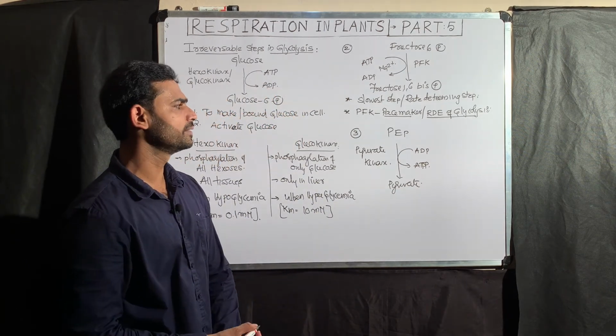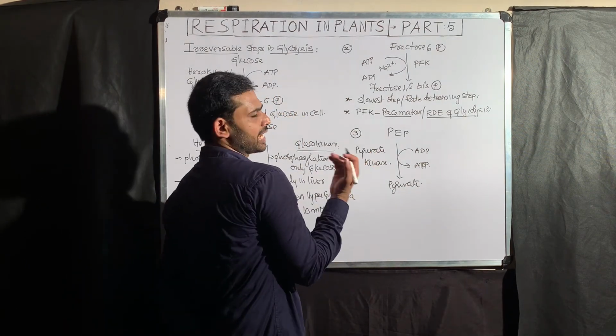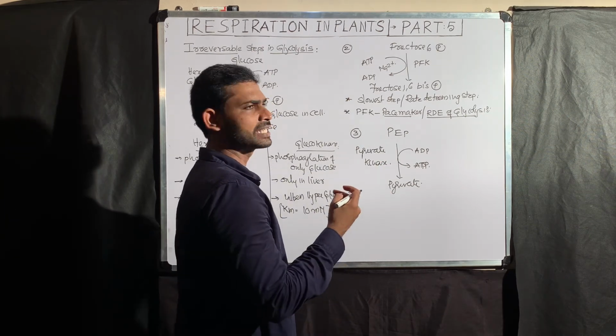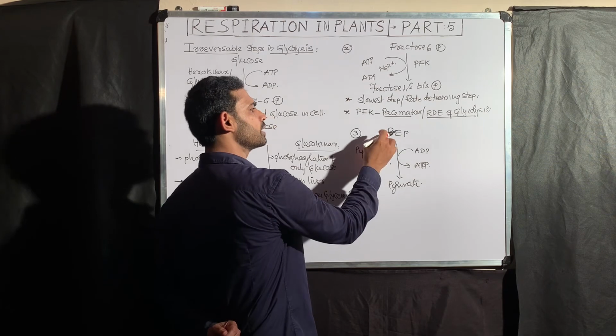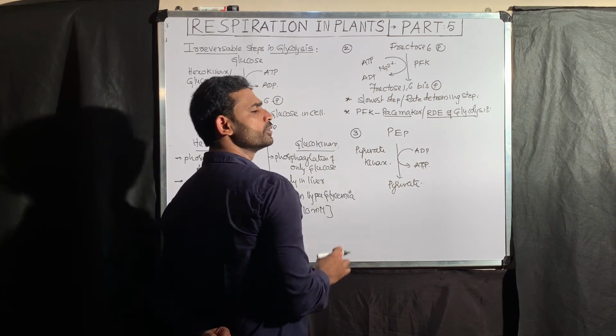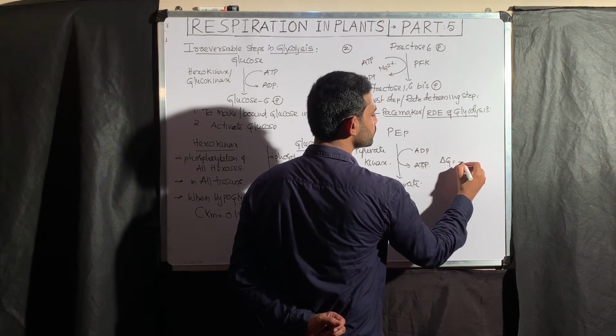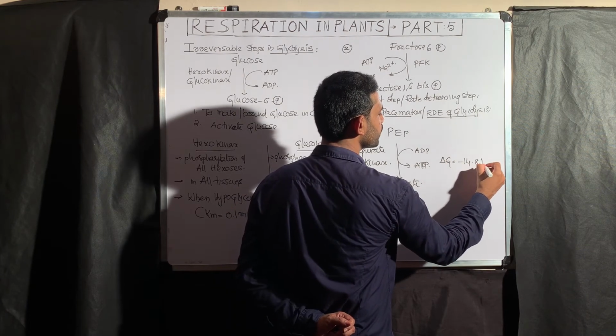In the metabolic pathway, 2 PEP convert into 2 pyruvate molecules, but I will explain by taking one molecule. When one molecule of phosphoenol pyruvate converts into one molecule of pyruvate, delta G is about 14.8 kilocalories.